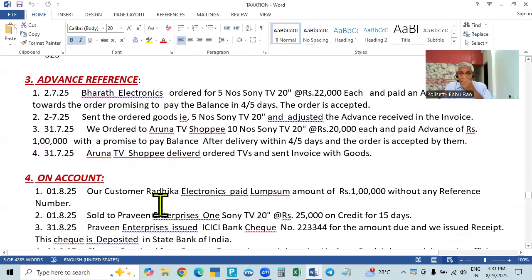And on account means, when we receive money or pay money without any bill reference, without any bill number, in such a case we don't know how to adjust. Against reference, we cannot adjust. In such a case, we will adjust it as on account, that is on the balance of the account. We adjust against the balance in the account, not against the bill. That's why it is called on account.